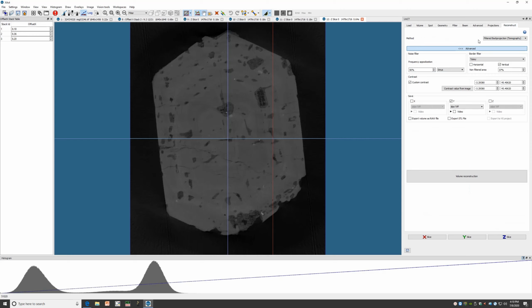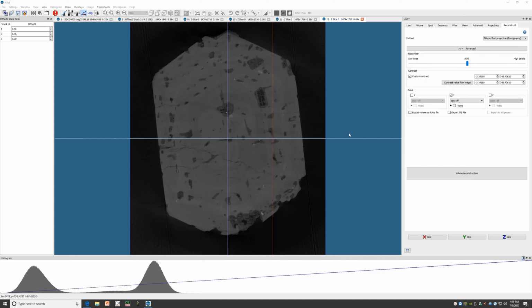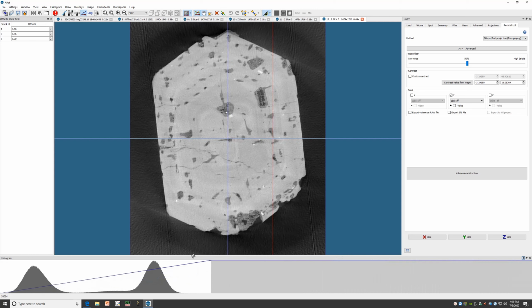You won't ever need to change filtered back projection, and you won't usually need to adjust the noise or border filters, but contrast can be a useful tool. When custom contrast is selected, it will only save the grayscale values that are visible in the image as you see it now. If custom contrast is deselected, it will save the entire histogram.